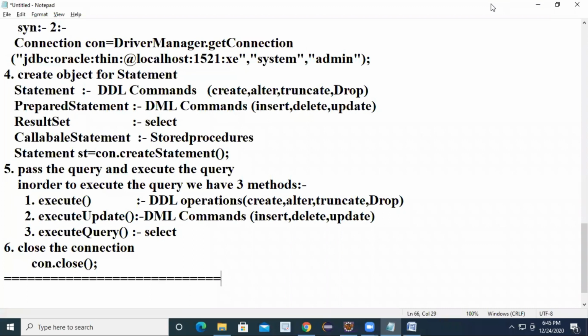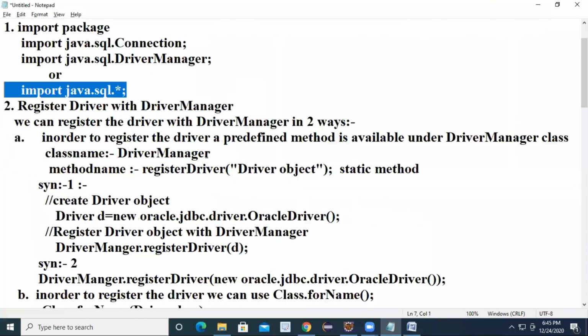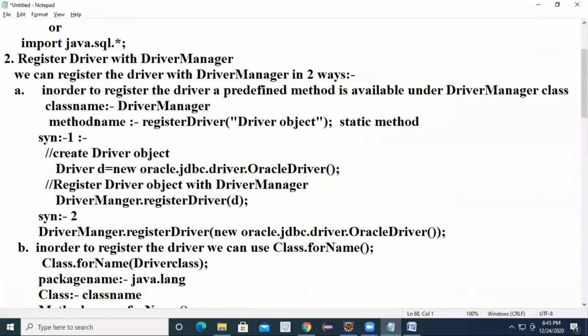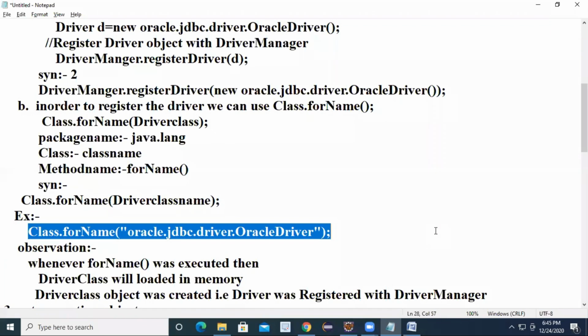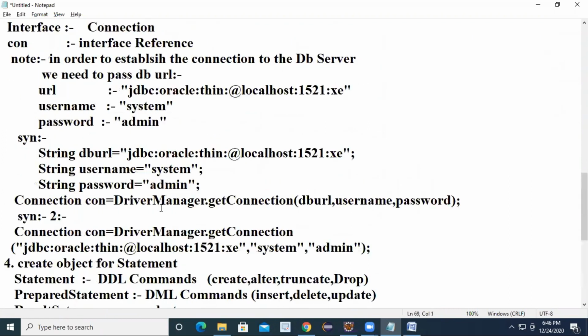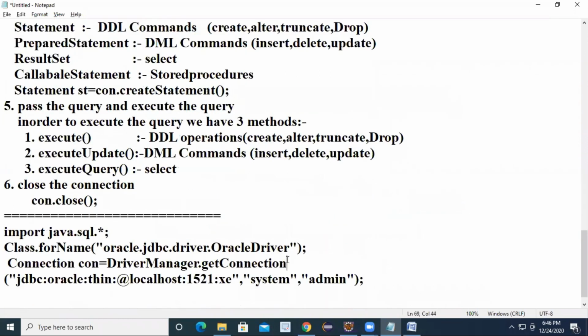As I have given all the steps, you may be feeling it is heavy. To write it in an easy manner: step number 1, import java.sql.star. Step number 2, register the driver. How do we register it? By using Class dot forName. Step number 3, get the connection object. Learn it by heart.